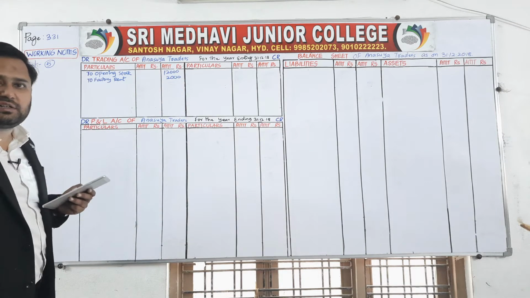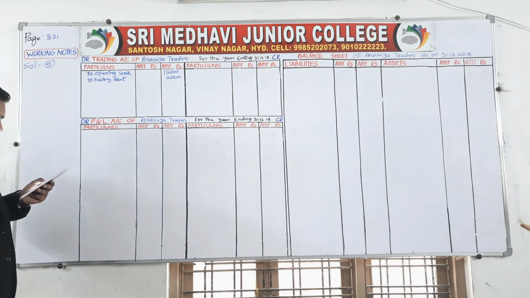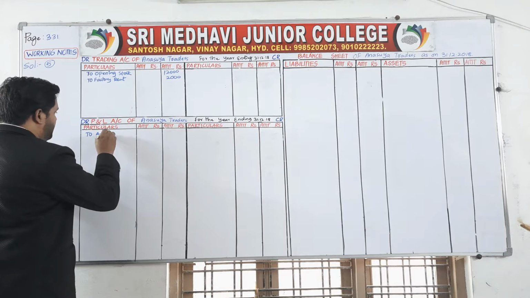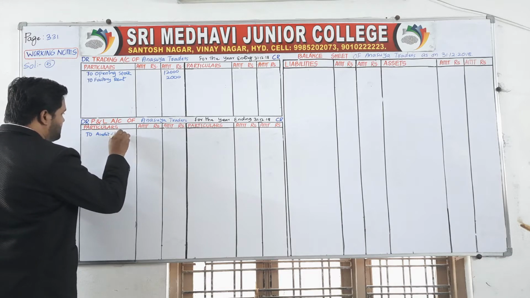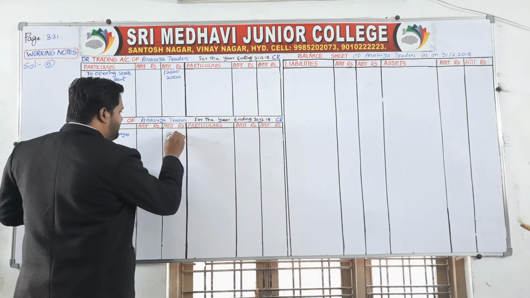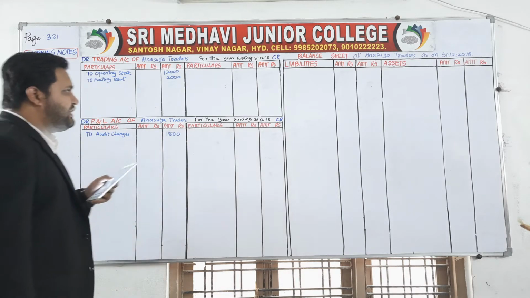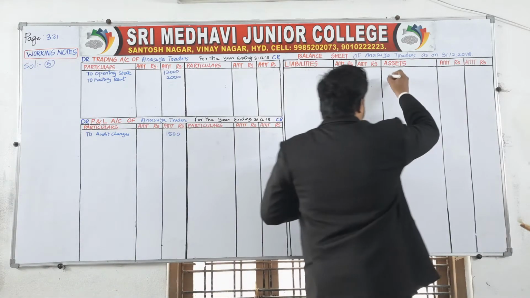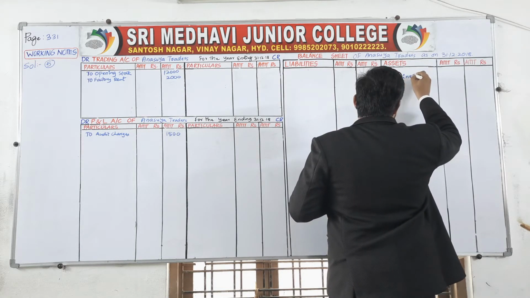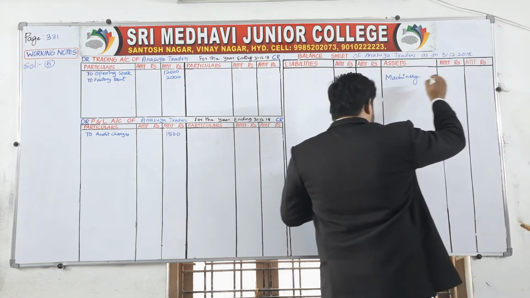Audit charges come under profit and loss account debit side, 1500 rupees. To audit charges 1500. Machinery is an asset, so we have to write it on the asset side, machinery, how much? 20,000.